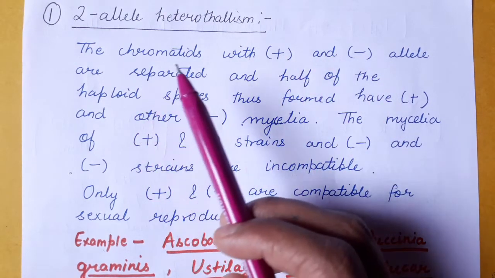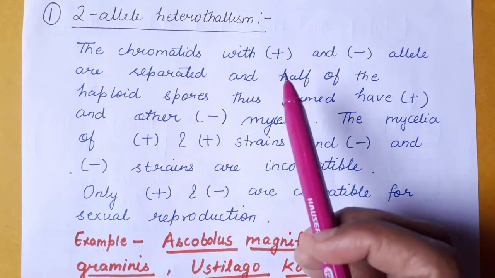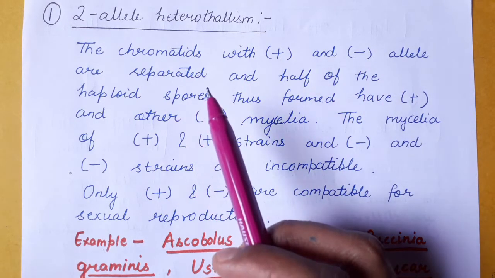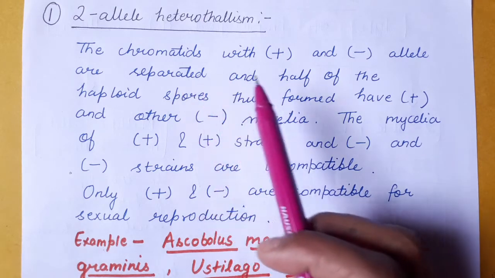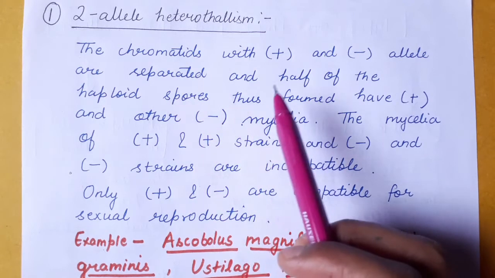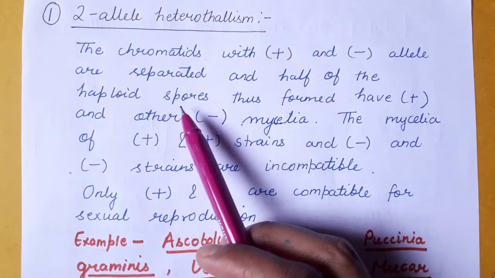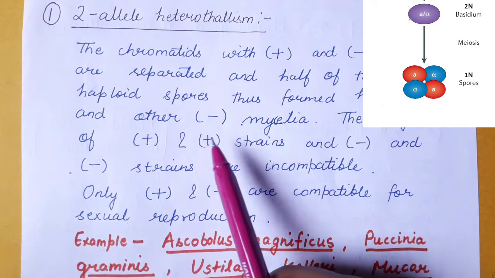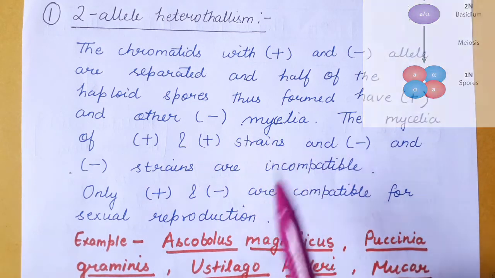In this case the chromatids have a positive and a negative allele. At the time of meiosis, the chromatids having the plus and minus alleles are separated, and half of the haploid spores thus formed have positive and the other half have negative mycelia.